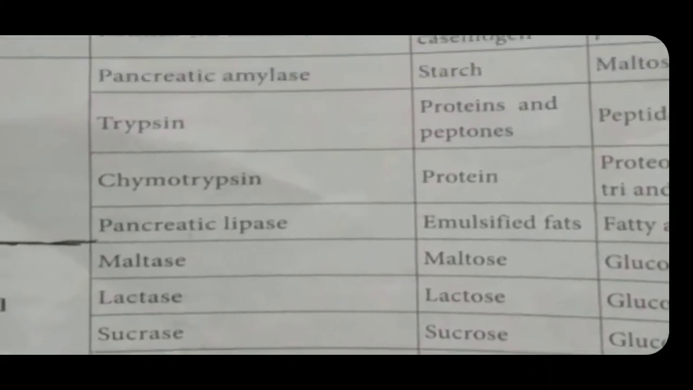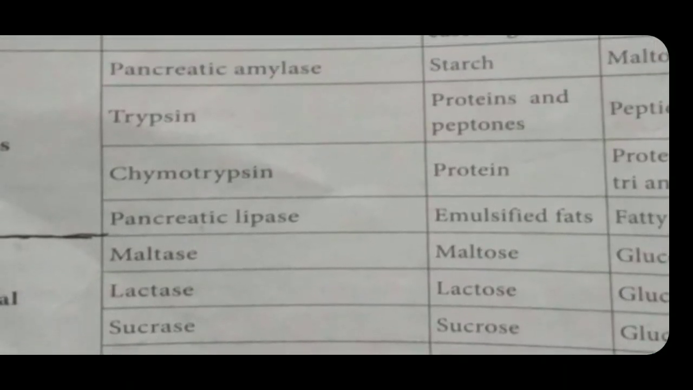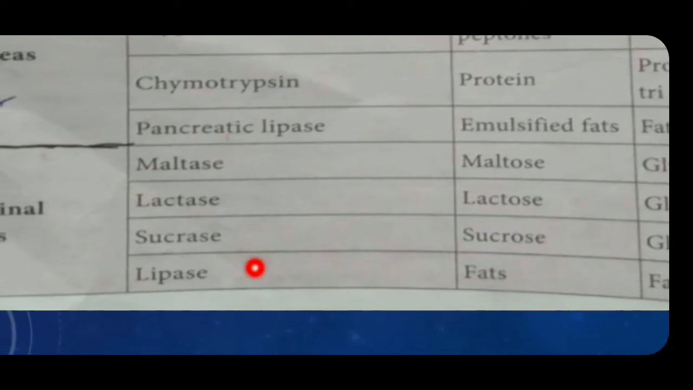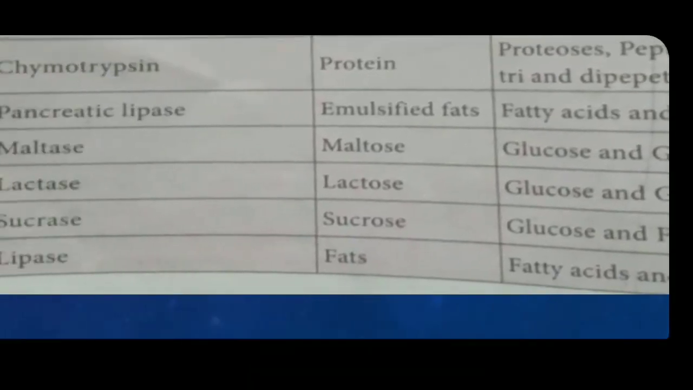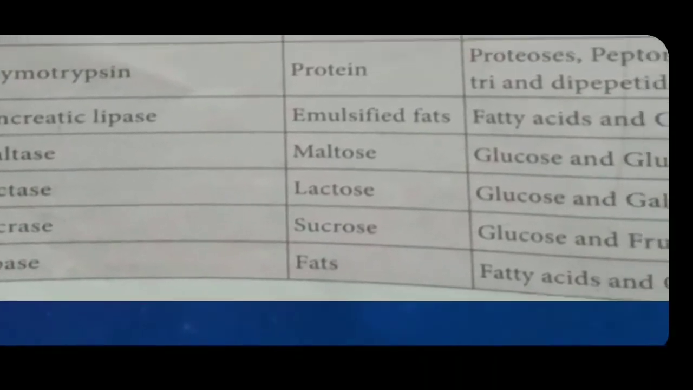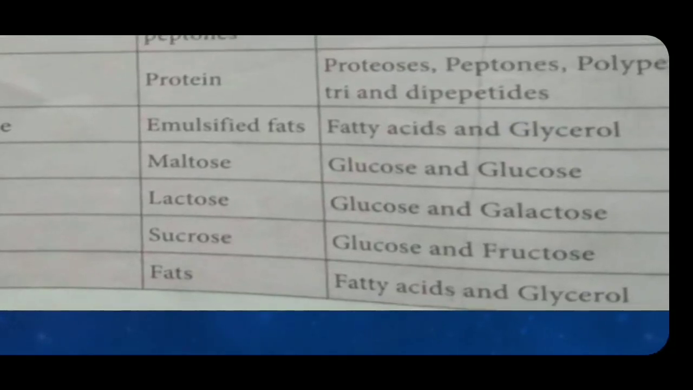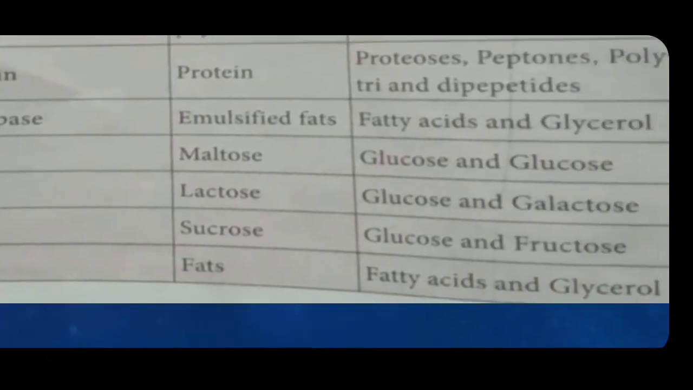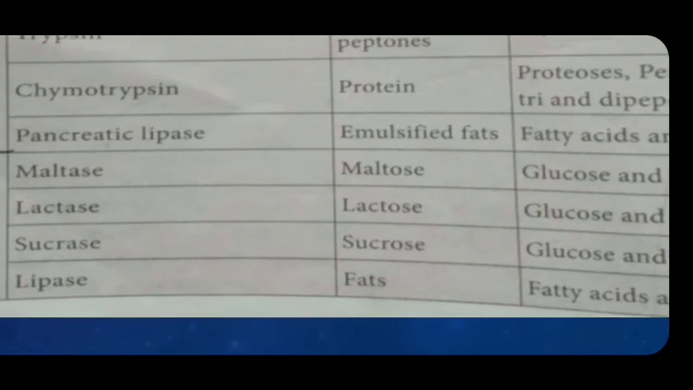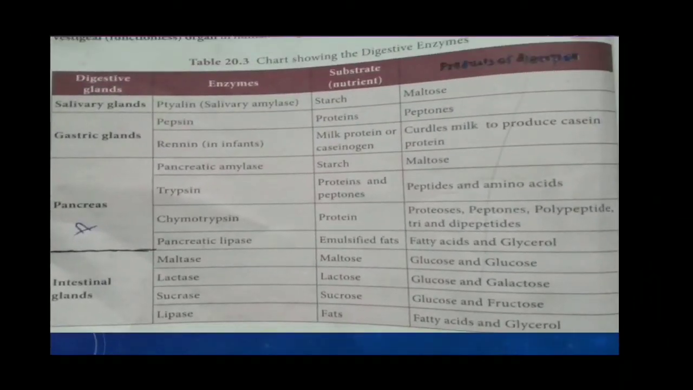Then intestinal juice is secreted by the intestinal glands. There are 4 enzymes. These 4 enzymes altogether are called succus entericus. Maltase converts maltose into glucose and glucose. Lactase converts lactose, that is milk, lactose denotes milk, into glucose and galactose. Sucrase converts sucrose into glucose and fructose. Lipase converts fats into fatty acids and glycerol.